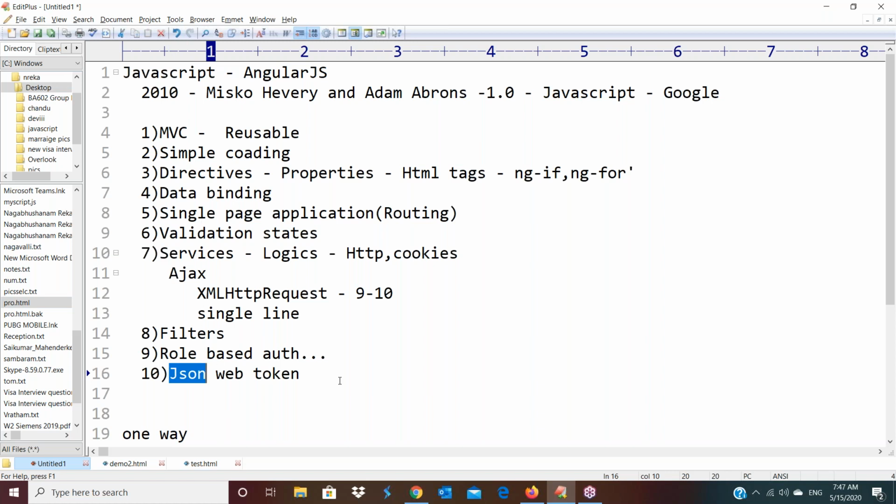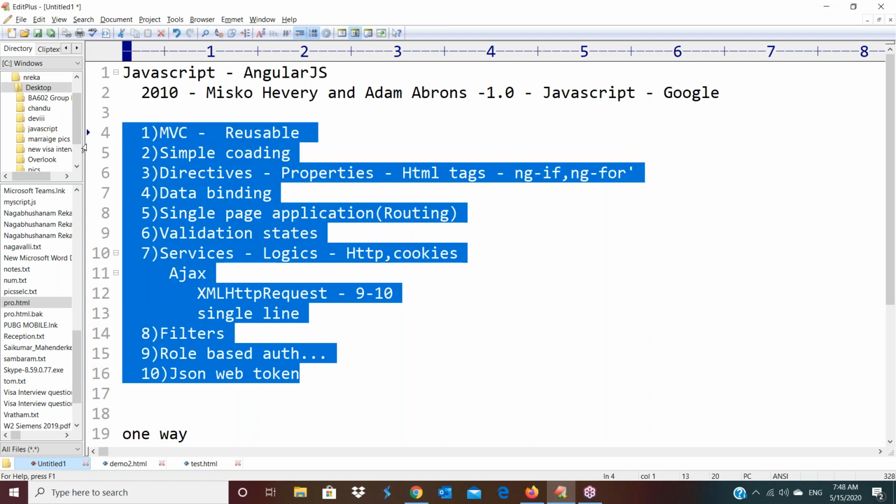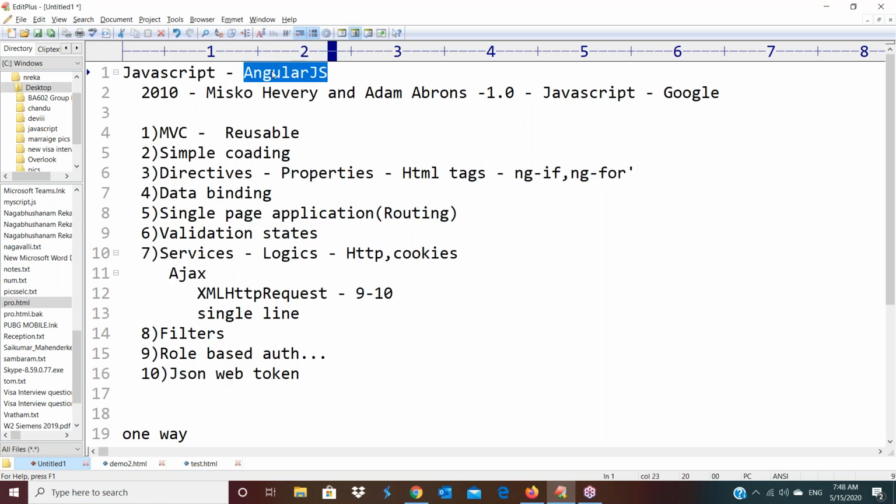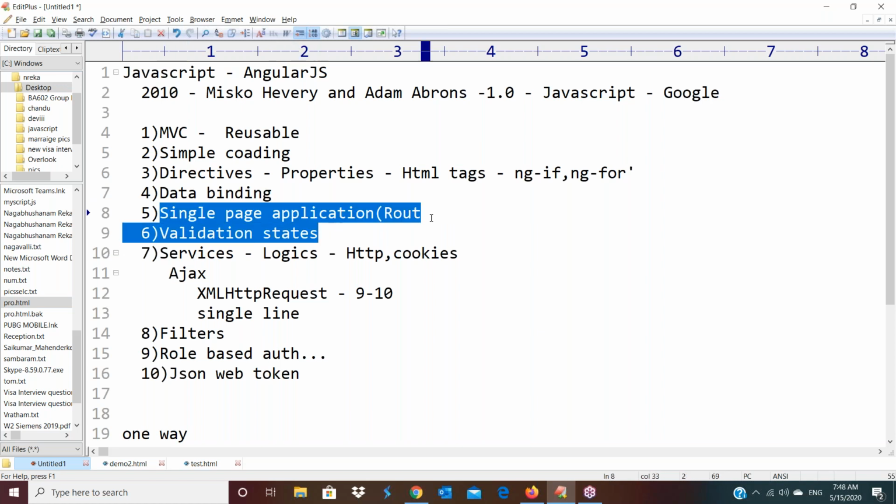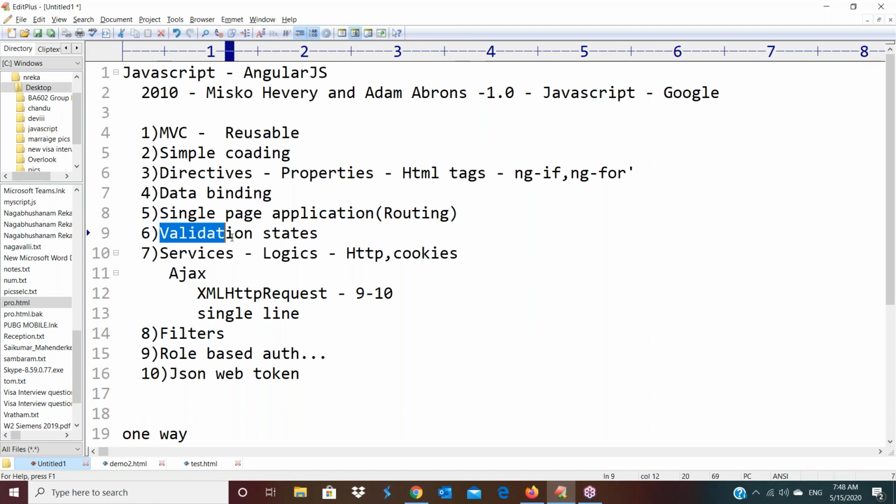Okay, so like that, these are the main advantages we have in AngularJS compared with JavaScript. Is it clear? One is MVC architecture support, and next one simple coding, many directives and data binding. How many types of data binding do we have? Two types of data binding: one-way data binding and two-way data binding. And single page application. By using this concept we can increase the performance of the application by reducing network traffic, and a number of validation states are available. A number of services are available.